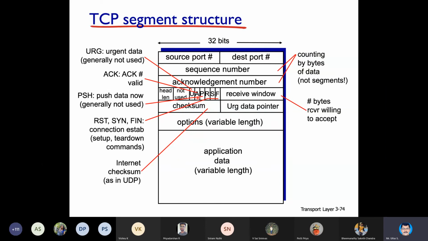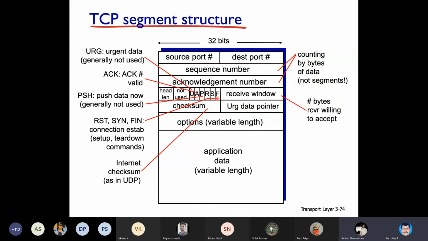So for connection establishment, the three-way handshake, you are using the A bit, then the S bit, and you are using the F bit also. Reset you are not using. P you are not using. U also you are not using. URG you are not using. Rest all you are using. Don't get confused with this. Is it clear, guys?